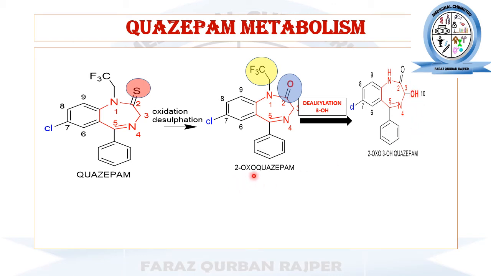These both metabolites of quazepam, the 2-oxo-quazepam and the 2-oxo-3-hydroxyquazepam, are usually active metabolites.